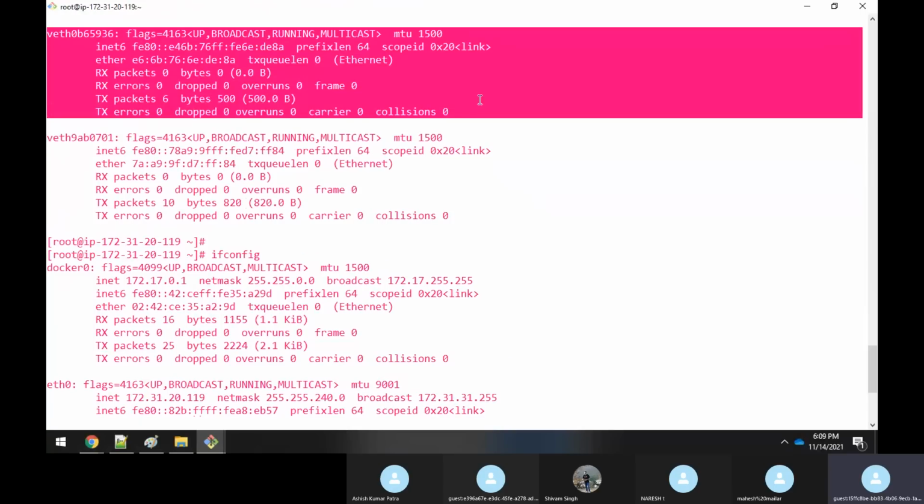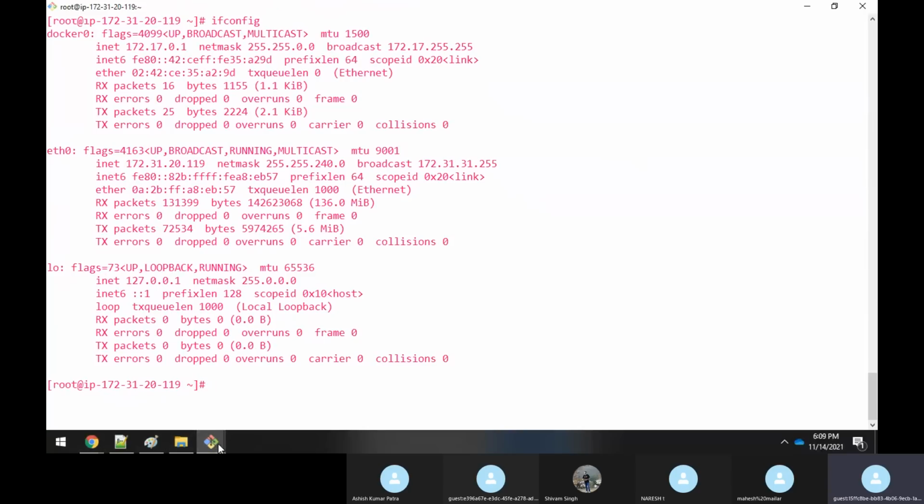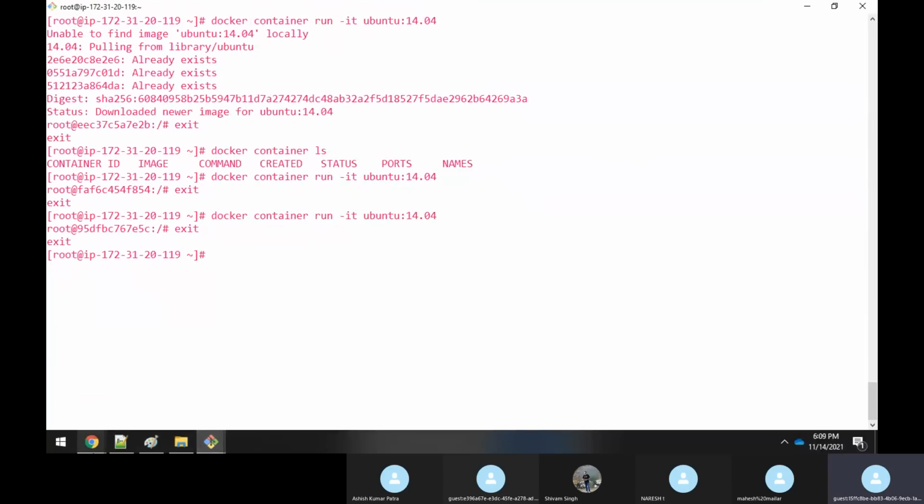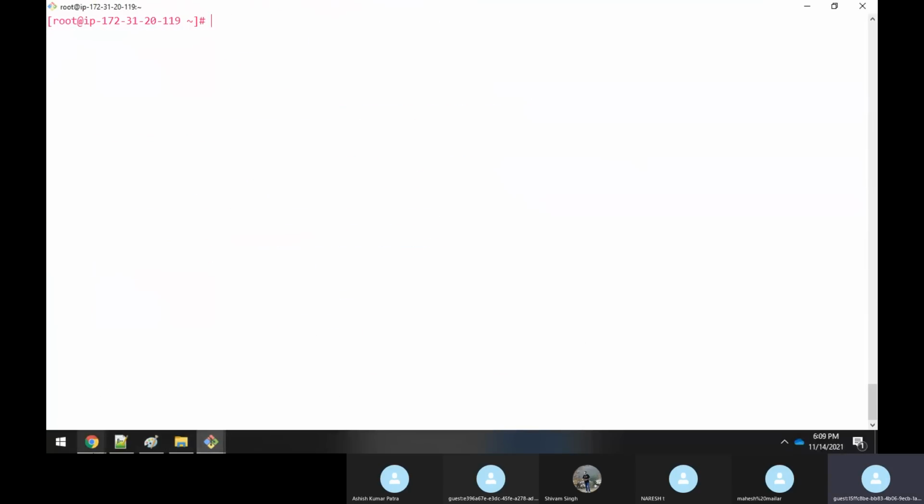Whenever you are running one container, that's how it is. Now, if you want to see the network interface in your machine, you have a command known as docker network ls. If you do docker network --help,